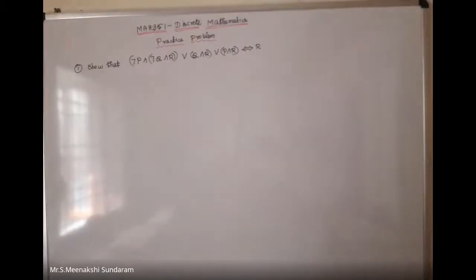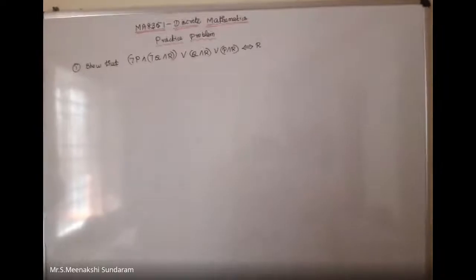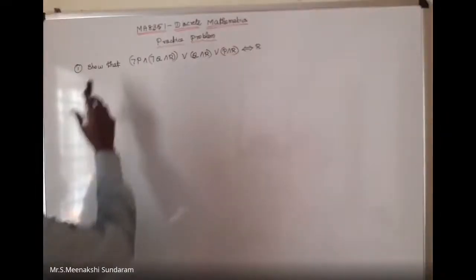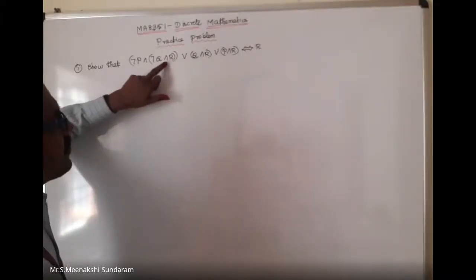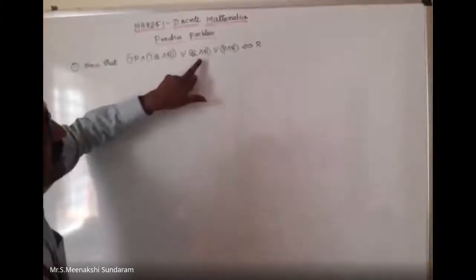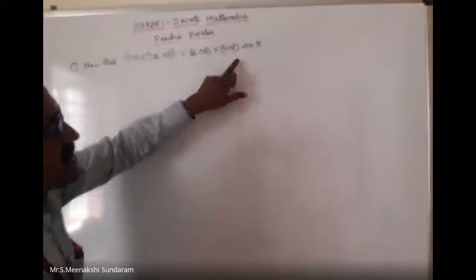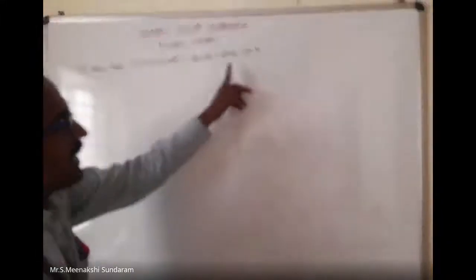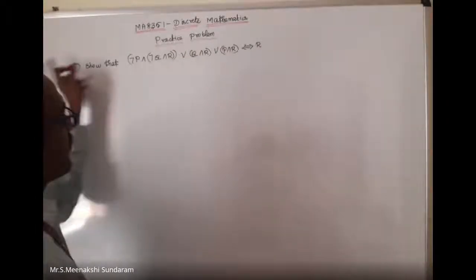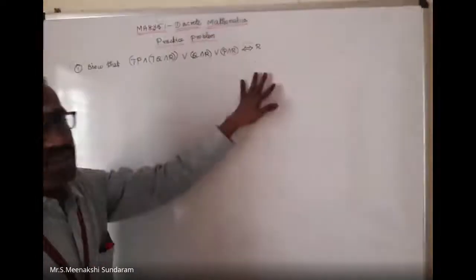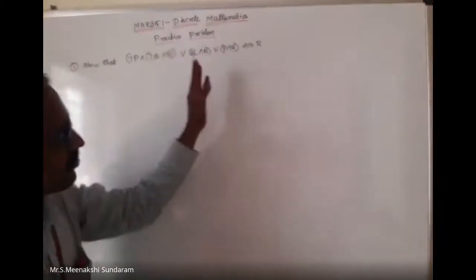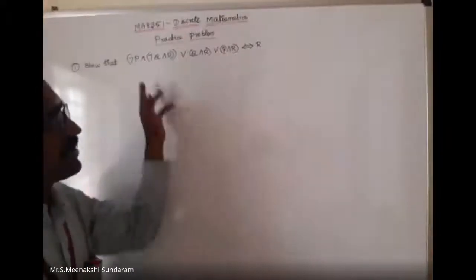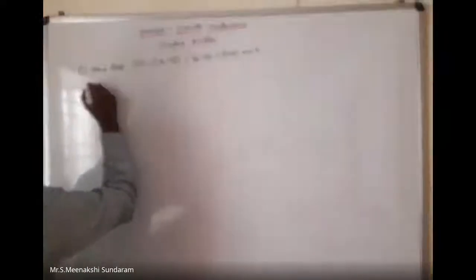The problem: show that negation P, conjunction, negation Q, conjunction R, disjunction Q, conjunction R, disjunction P, conjunction R, is equivalent, if and only if, to R, with or without using a truth table. You can do it with a truth table or without. I would like to do it without using a truth table.